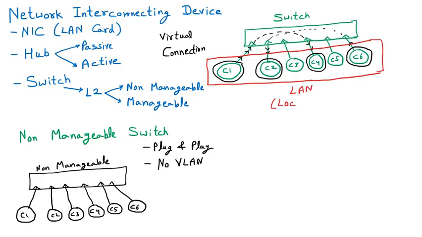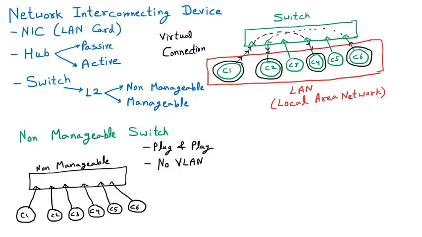There are so many definitions in the books about the LAN, the local area network, that a LAN belongs to a network which is up to 10 kilometers. Let us suppose that one building is connected, or one complete college is connected with computers and multiple networks, that is a LAN. Two or three buildings connected is also a LAN.